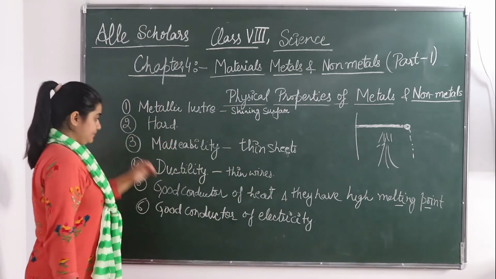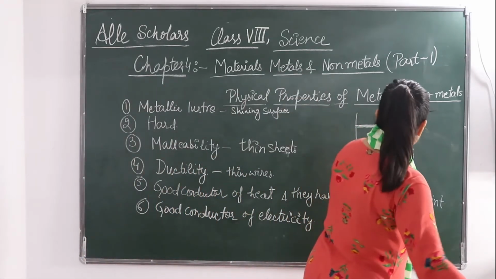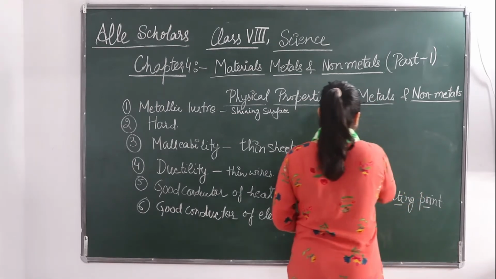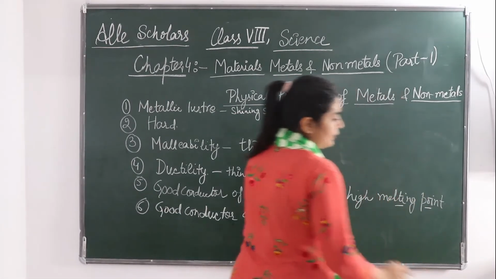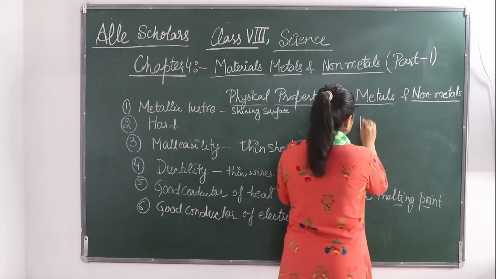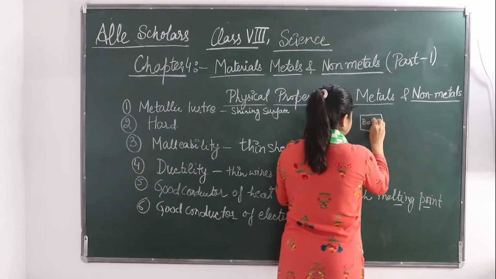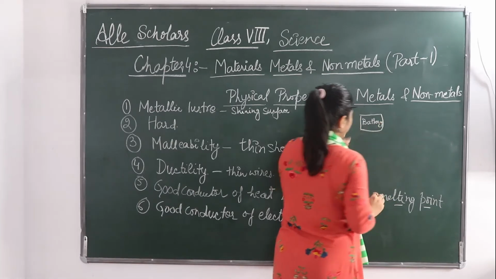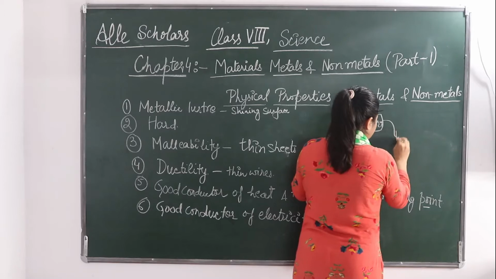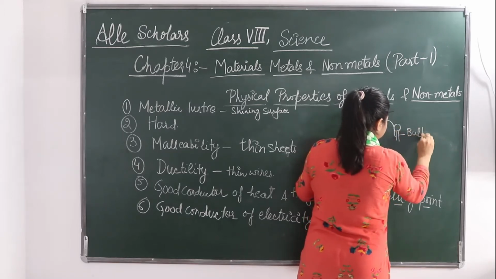Okay, now how will we show that they are good conductors of electricity? Let's prepare a setup for it. We will set up an electric circuit like this. Here you take a battery, and here we connect a bulb.